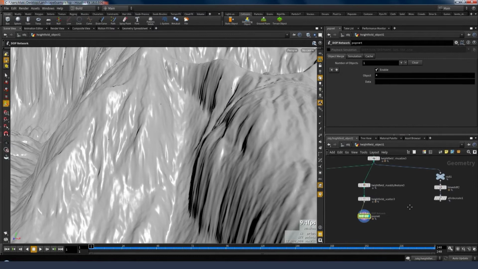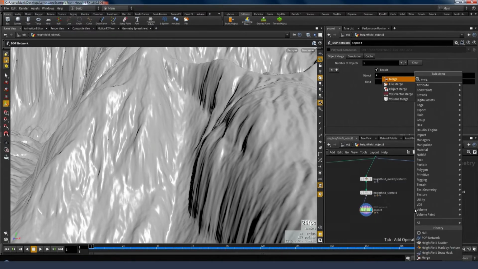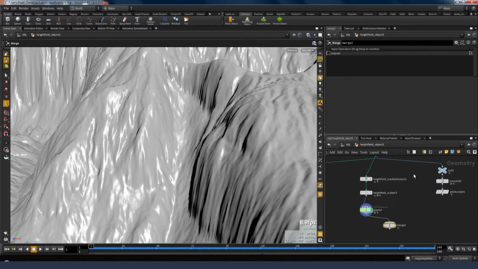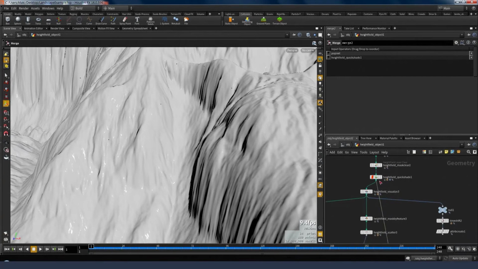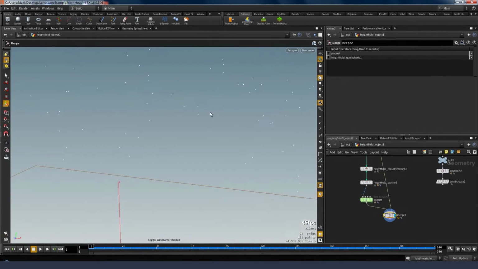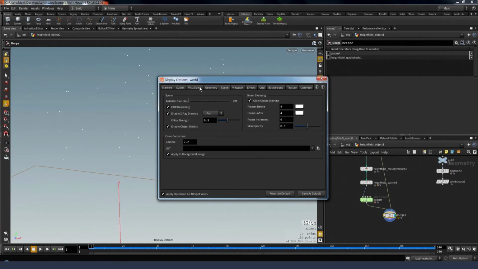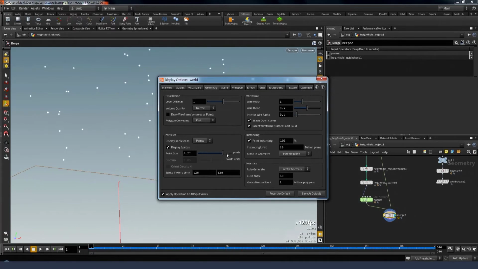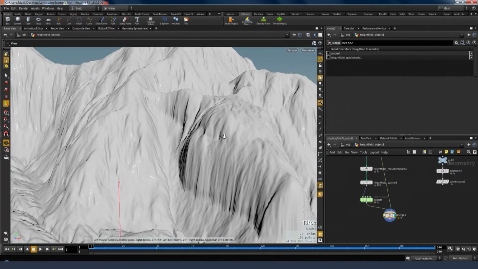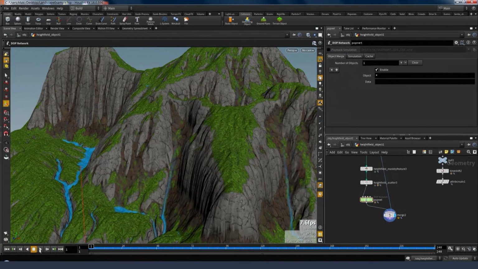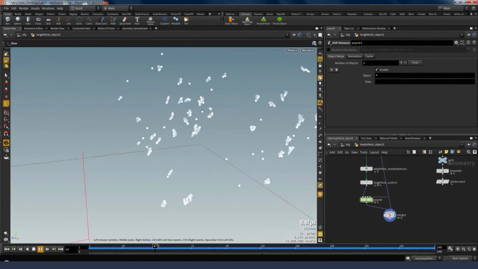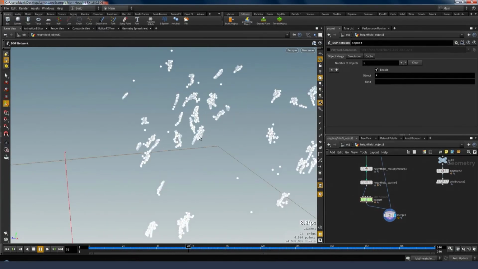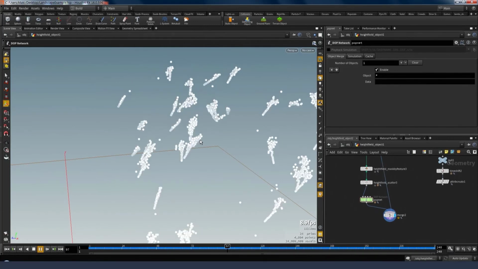So let's jump up one level, and then I'm going to merge those two objects together so we can see our particles falling down over our landscape. Maybe let me make the particles bigger so that we can see them in the viewport here. That's a little easier to see. If I hit play, you can't see them. I think they're a little bit behind, so I'll leave it here so you can see how they come down the landscape and create kind of a snow collapse effect.